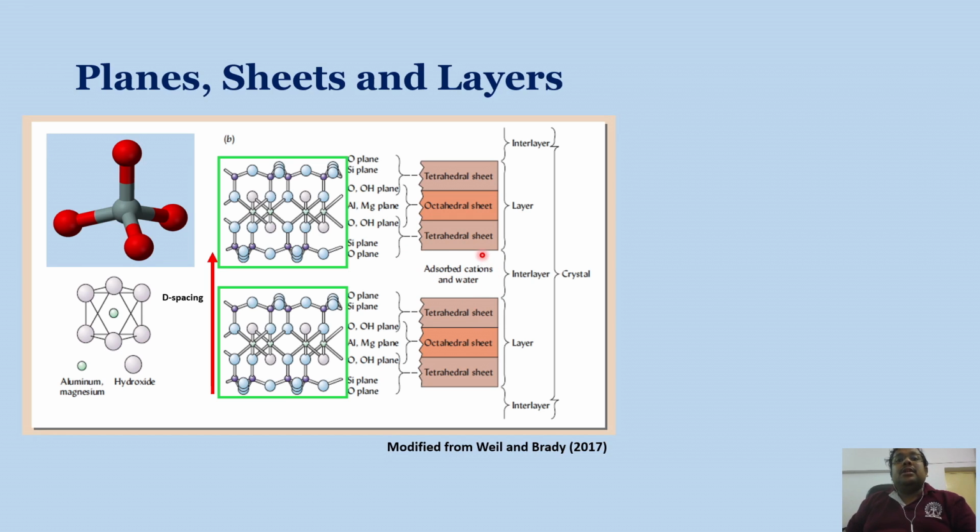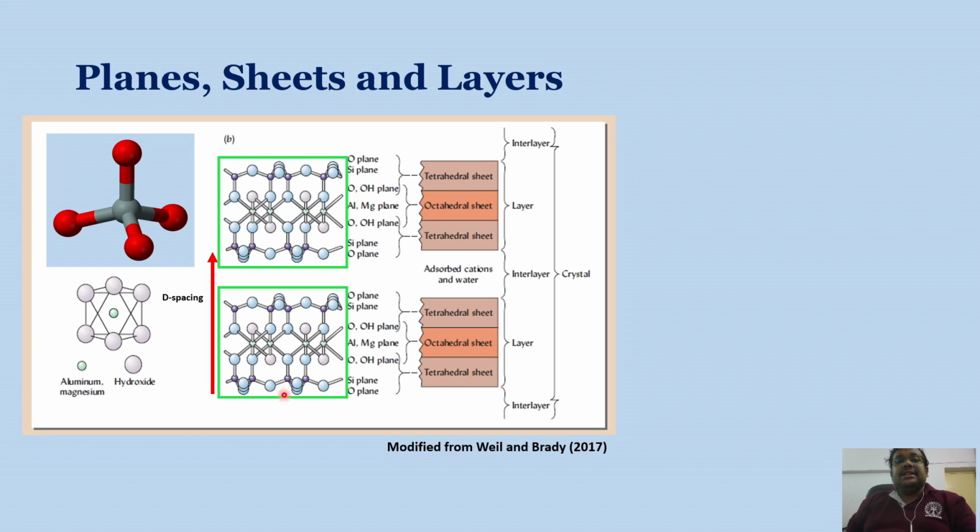So depending on the clay mineral, the species of cations and the amount of water present in the interlayer space vary from one clay mineral to another. Another important aspect is d-axis spacing.